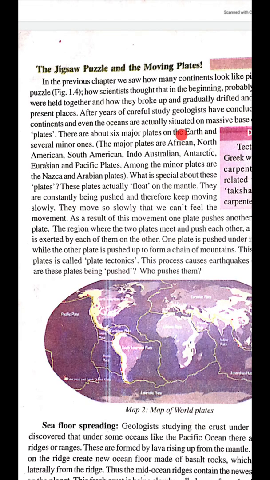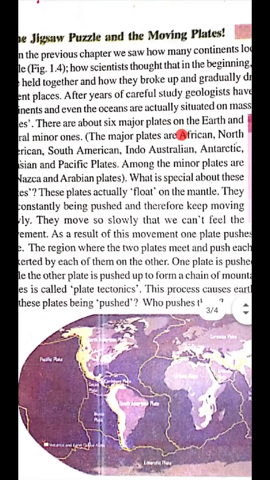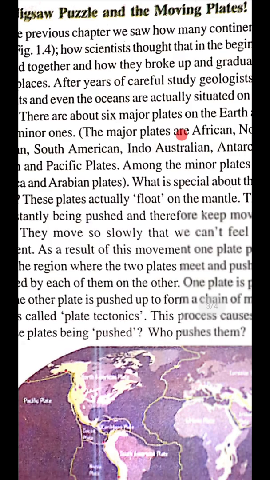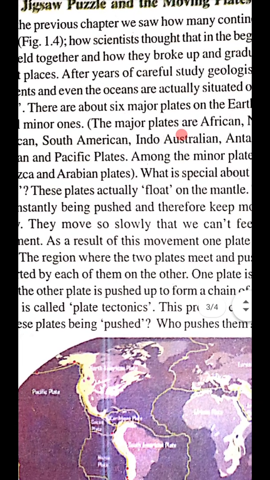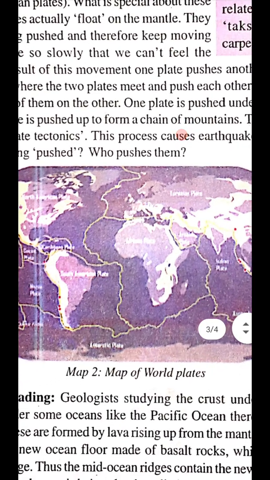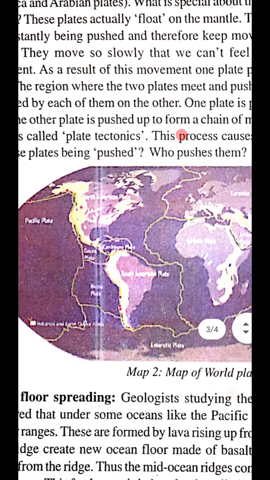You can see here what these major plates are, children. That is North America plate, Africa plate, South America plate, Indo-Australia plate, Antarctica plate. These are super or major plates you can see here.